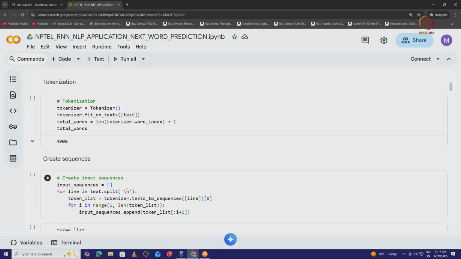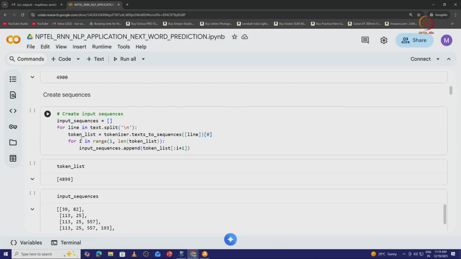Every line has to be split, and that is why we have this slash n. The representation slash n is for a new line. So, whenever a slash n appears, it is a new line. So, this tokenizer is applied and this text is converted into sequences starting from the 0th index, starting from the first line. So, for every integer i in the range 1 comma length of the token list. I already mentioned the token list, the length would be 4899. So, starting from 1 up to the last token list, we have to consider all integers and prepare the input sequence. So, let us see how the input sequences look like.